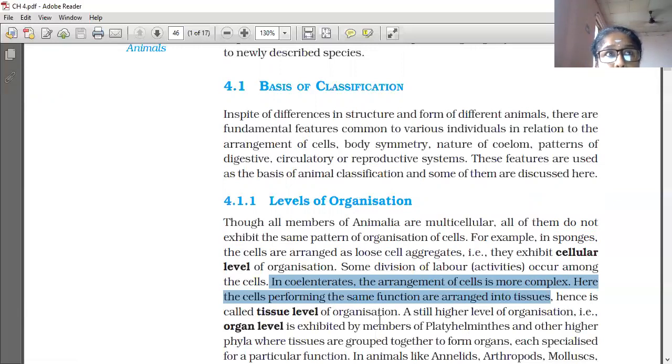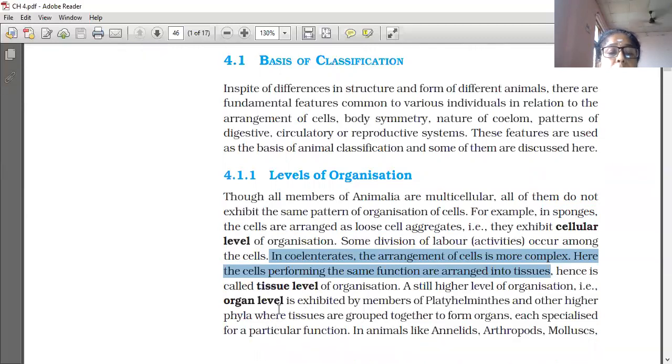Cellular level of organization, example, sponges. And tissue level of organization, coelenterates. A still higher level of organization, that is organ level, is exhibited by members of Platyhelminthes and other higher phyla, where tissues are grouped together to form organs. Organs are specialized for a particular function.